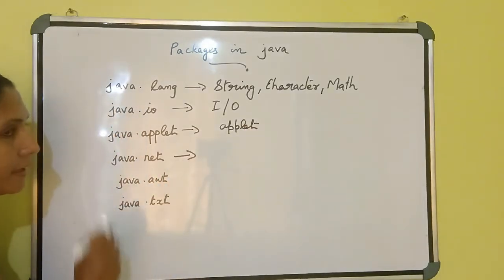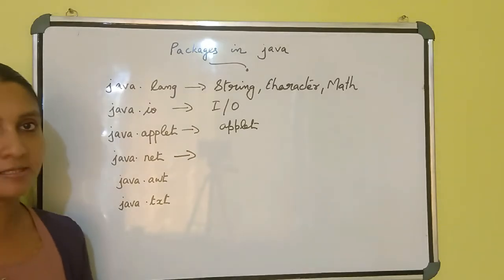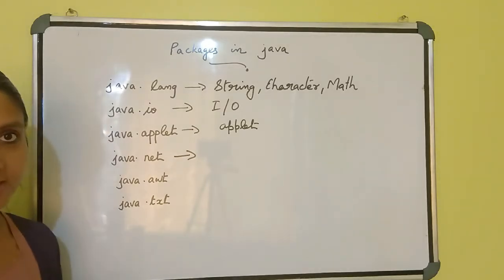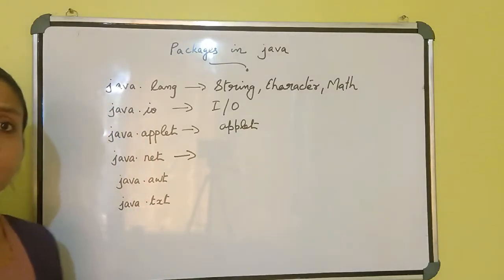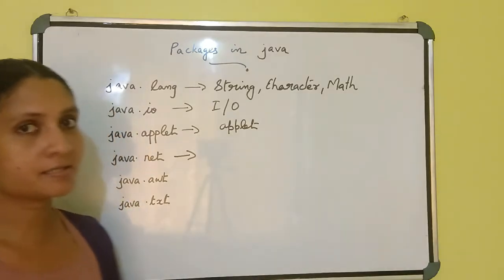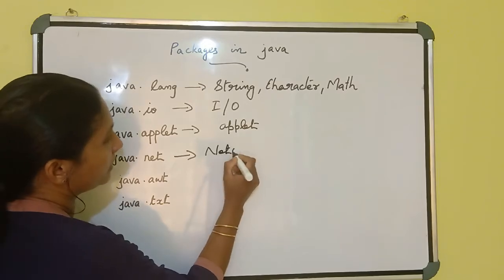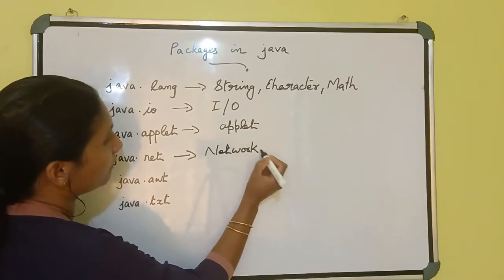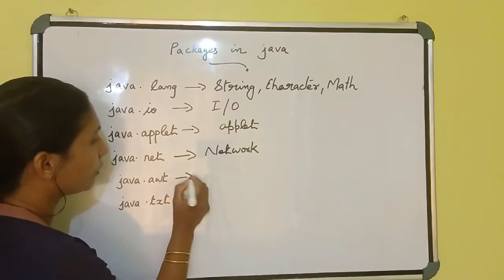Then next one, java.net. If you want to create some network related environment, you can take the related classes. Network related classes are included in this java.net package. The next one is java.awt.